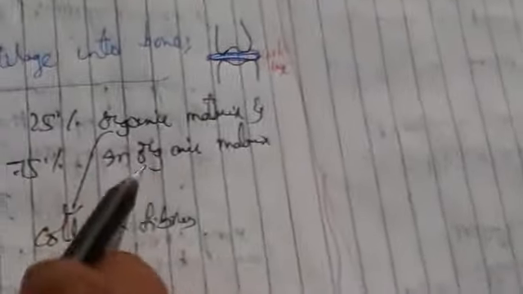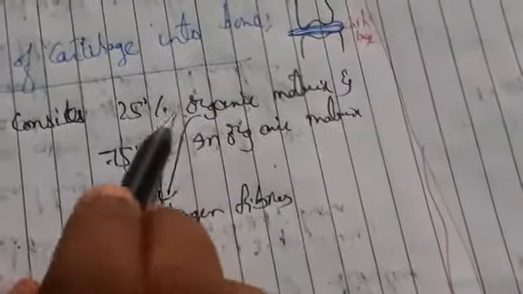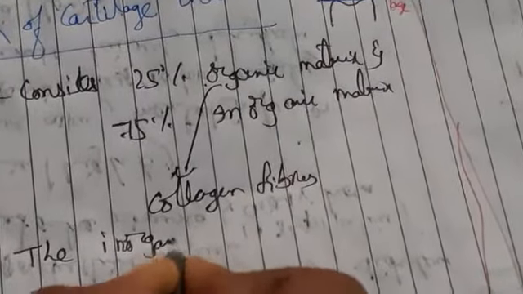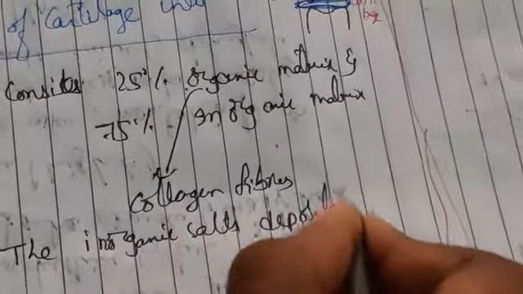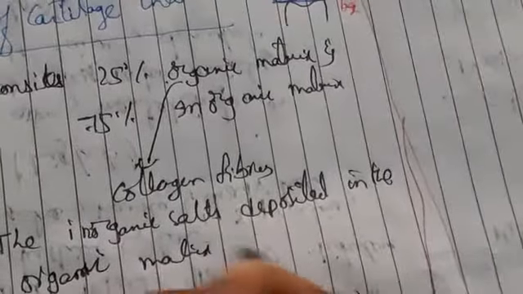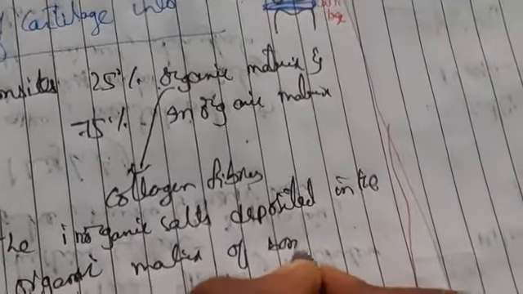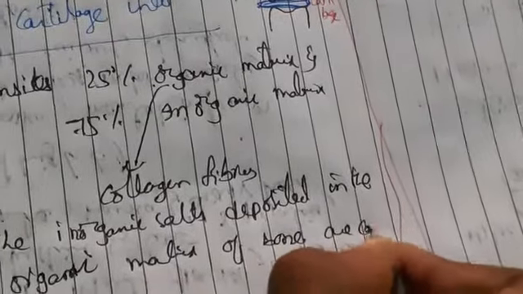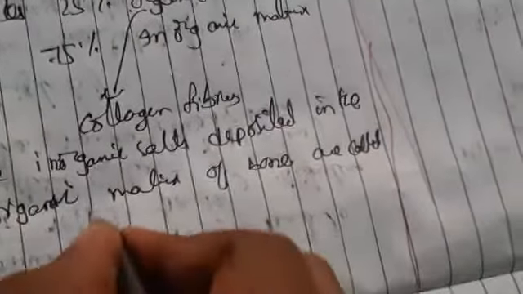So generally inorganic salts are going to deposit in the organic matrix of bone. The inorganic salts deposited in the organic matrix of bone are called hydroxyapatite.